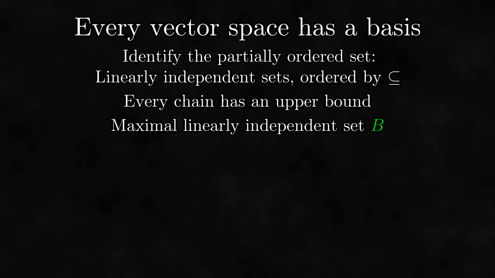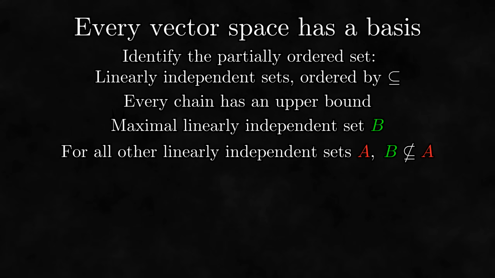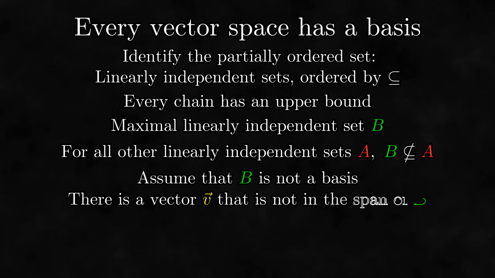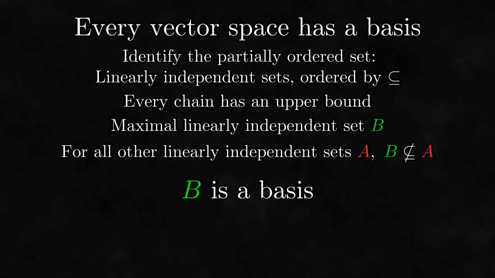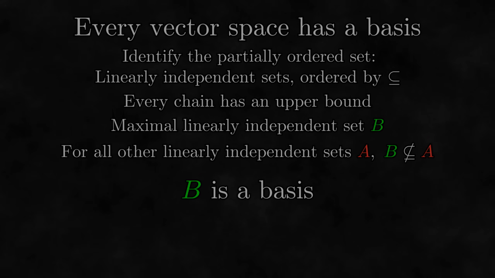B being maximal means that there is no other linearly independent set that contains it. Now we need to use this maximality to prove that B is a basis. Like I said before, we will prove it by contradiction. So assume that B is not a basis. This means that there is some vector v that is not in the span of B. Thus, if we add v to B, we would get a linearly independent set containing B, which contradicts the maximality of B. Thus, B must be a basis, so we have now proven, using Zorn's lemma, that every vector space has a basis. Let's move on to the next problem, proving that every set can be well ordered.